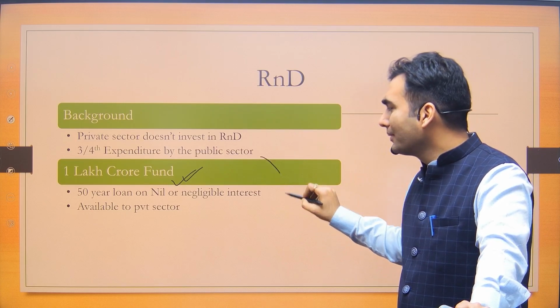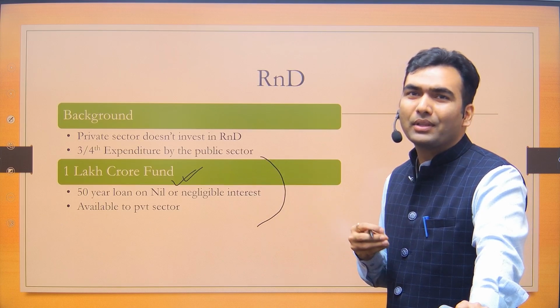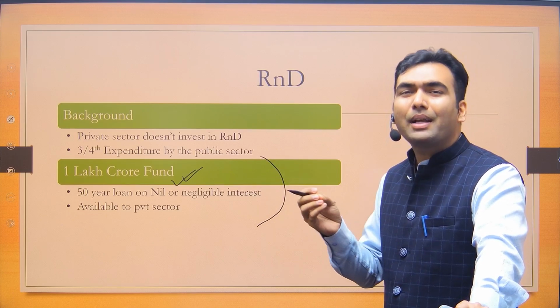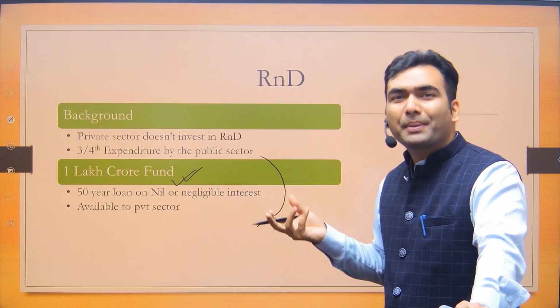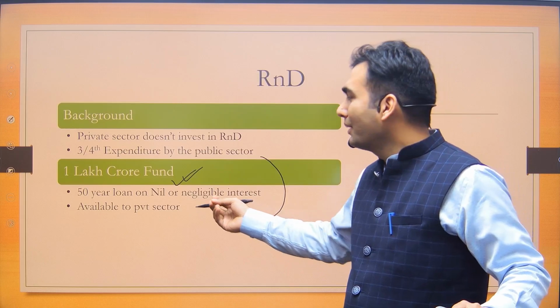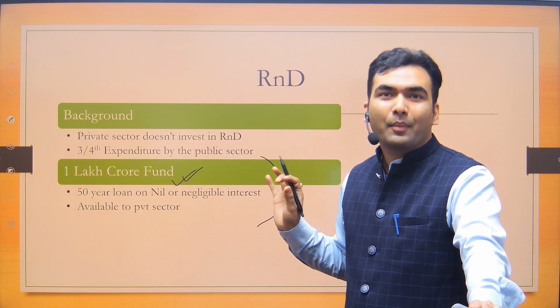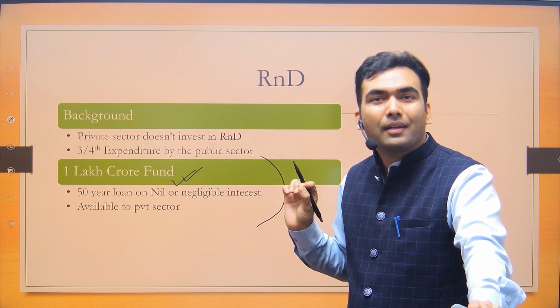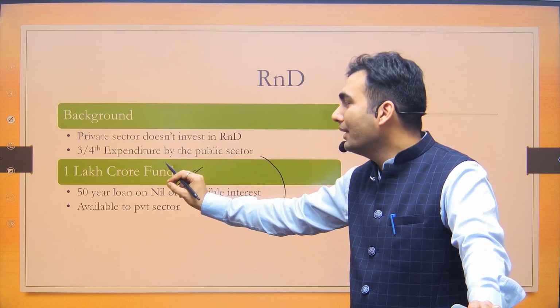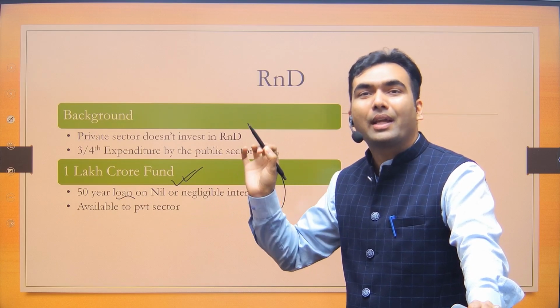This is a kind of grant. भाई 50 साल बाद न लोन लेने वाले रहेंगे न लोन देने वाले रहेंगे. देने वाले भले भी रह लें, प्राइवेट कंपनी का तो कोई पता नहीं है 50 साल में कहाँ जाएगी. ठीक है. So effectively the private sector is getting kind of grant under this. But rather than telling it as a grant, the government has categorized it as a loan so that it could show it as part of capex.